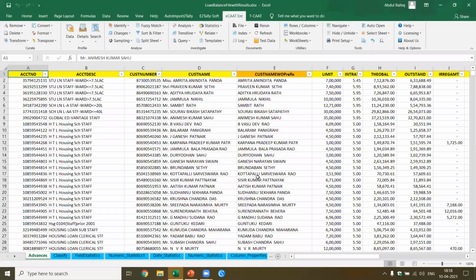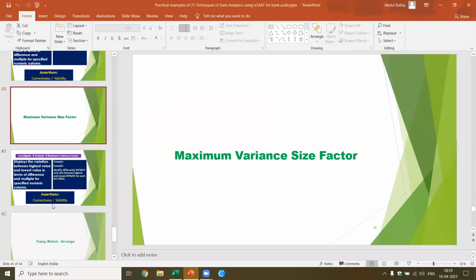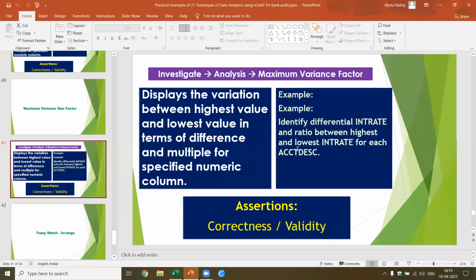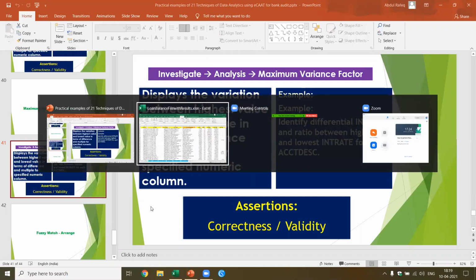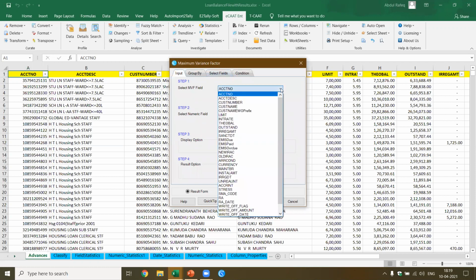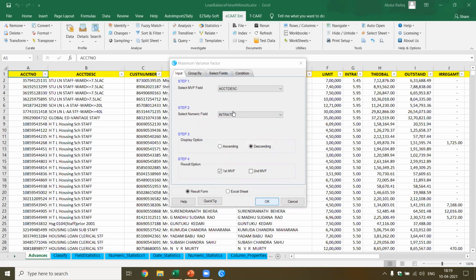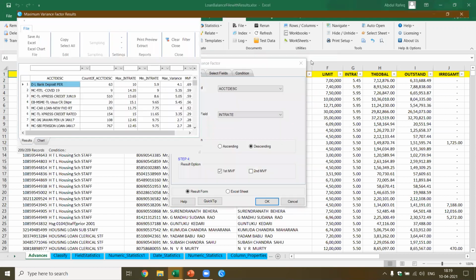The same principle applies. Let me show you the maximum variance factor. The maximum variance factor applies the same thing, except it finds the highest and the lowest. So I come to analysis, maximum variance factor. I pick up the account description, and here I have to pick up the INT rate. That's all. You just have to pick those two things. Now you'll be able to compute and tell me the highest rate for each scheme and the lowest rate. Now you see 209 schemes are there.